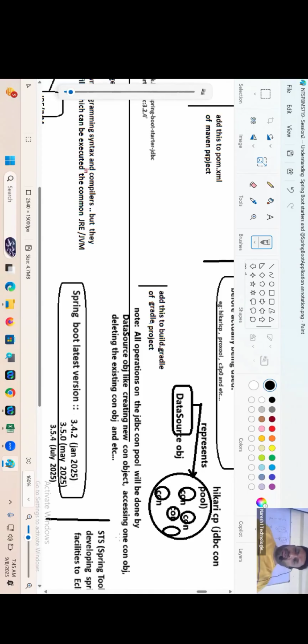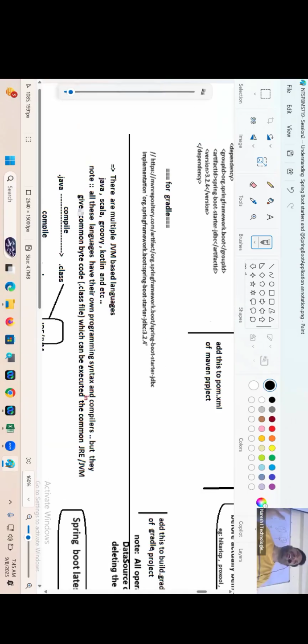Yeah, why connection pool, sir? My application wants to talk with the database software 1,000 times. Creating 1,000 connections is good? Just keep 100 connection objects ready and use them for 1,000 times. What is good?